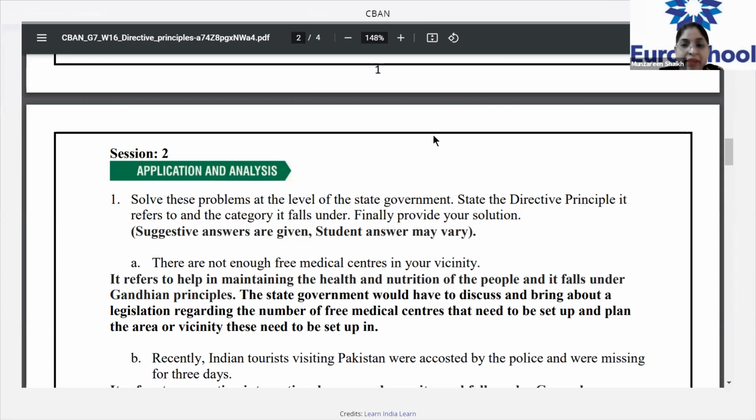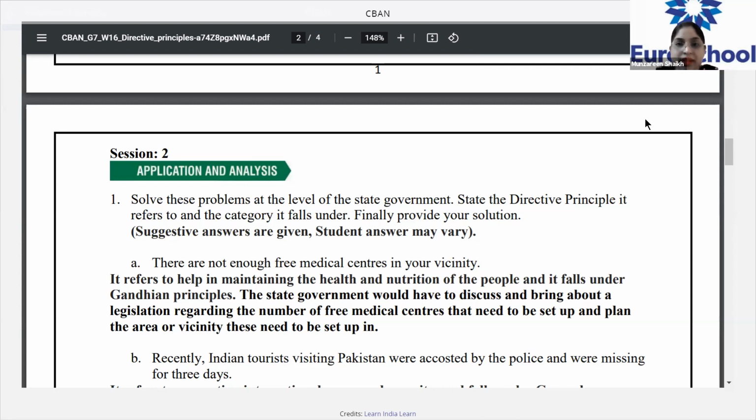So first of all, tell me what are you going to do and which principle it will come in? Yes, Samriddhi? Ma'am, it will come in the Gandhian principles. Ma'am, the Gandhian principles have also mentioned that the government has to help in maintaining the health and nutrition of the people. Very good.